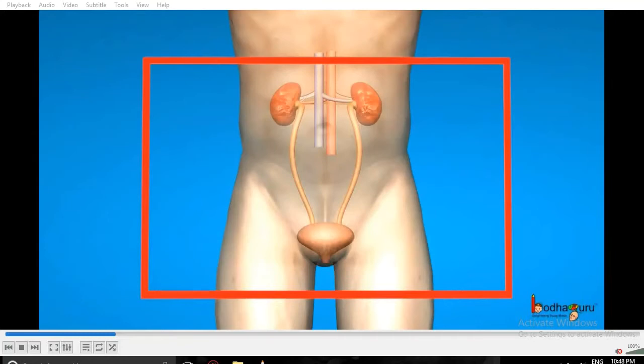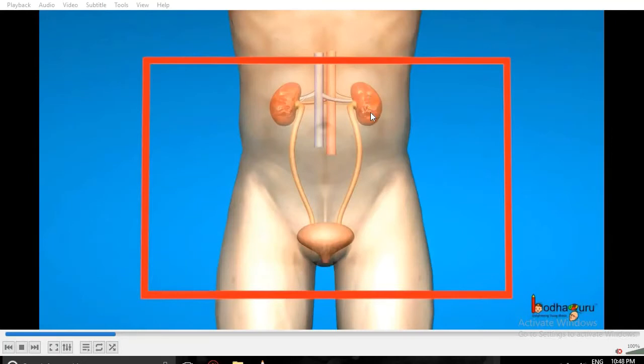Harmful things our body will remove. So that waste material or harmful substances get removed through the filtration process, and that filtration process happens inside the kidneys.